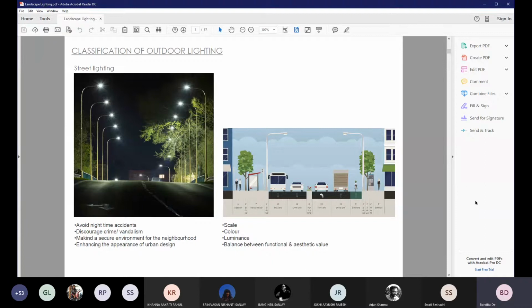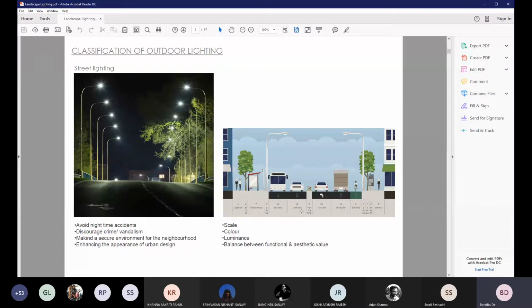Now, while one is designing the street lighting, you are taking care of avoiding dark patches because you want to avoid vandalism or criminal activities, making sure that the neighborhoods become secure because the streets are properly lit up and pedestrians are comfortable using them at night time, and at the same time adding to the appearance of the entire urban design.